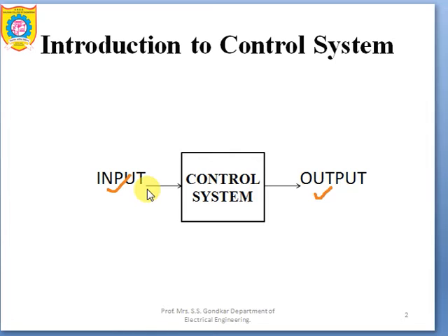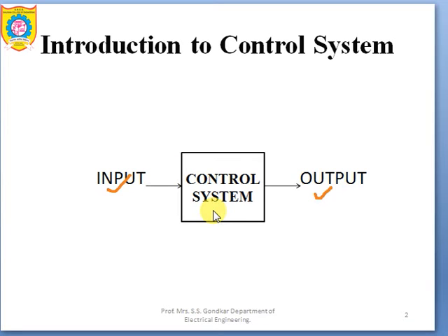So what is input? Input basically is a signal or excitation which is applied to the control system. Okay, it is applied by an external source so as to produce the desired output. Once you give this certain input to this control system, definitely it is going to generate some desired output. And what is output? The actual response which is obtained from a system is called output. So you are getting this depending on this input and the control system.